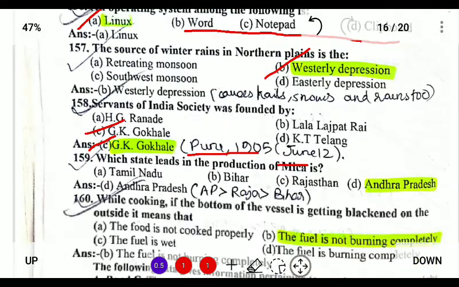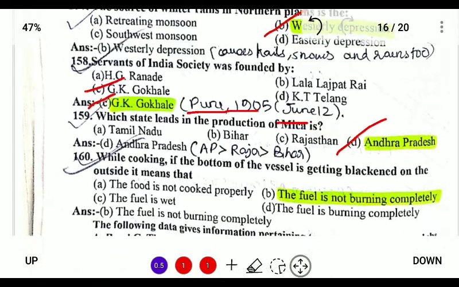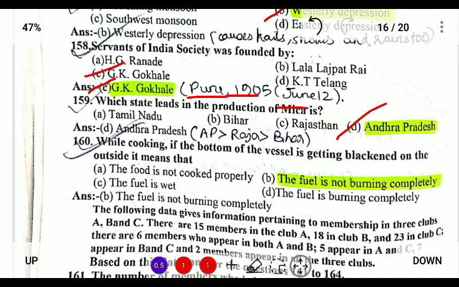Next, which state leads the production of mica? It is Andhra Pradesh, the largest producer, followed by Rajasthan and Bihar. Next, while cooking, if the bottom of the vessel gets blackened on the outside, it means